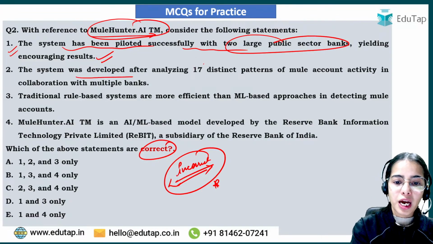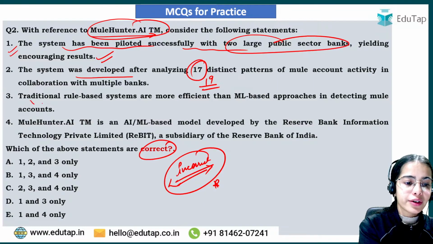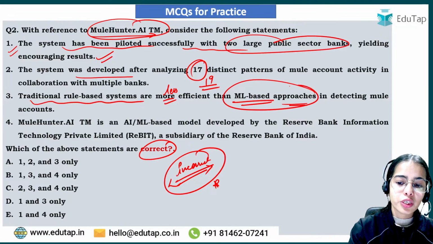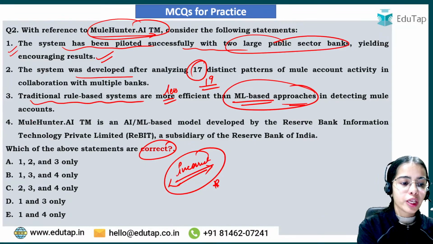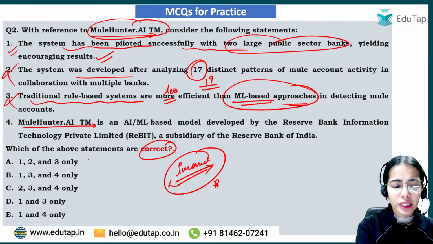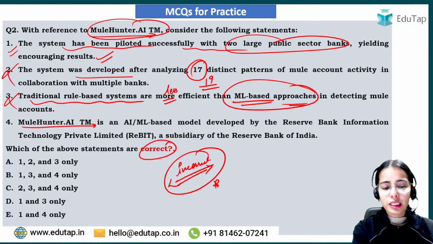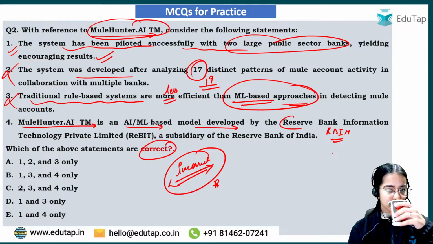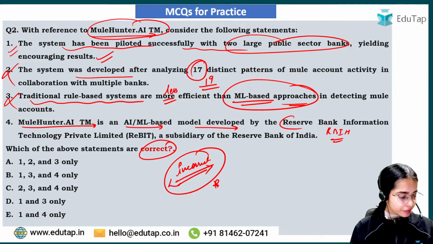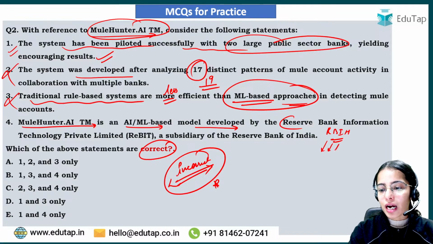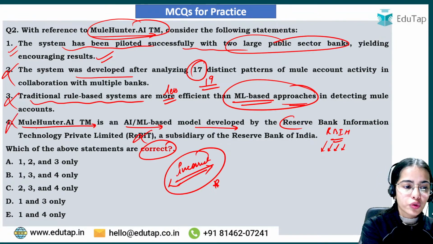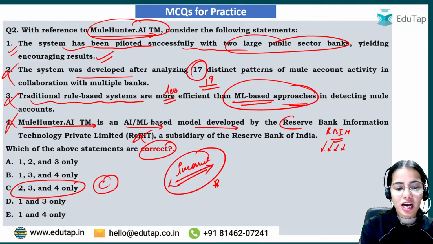The system was developed after analyzing 19 different patterns. Traditional rule-based systems are less efficient than the ML-based approaches. That's why we are shifting towards machine learning, AI and such. So this is wrong. mulehunter.aitm is the AI ML based model developed by RBIH, that is Reserve Bank Innovation Hub. It is a model developed by the RBIH and not by the RBI. So the fourth statement was also wrong and C should have been the answer.